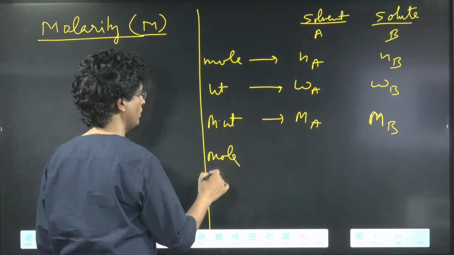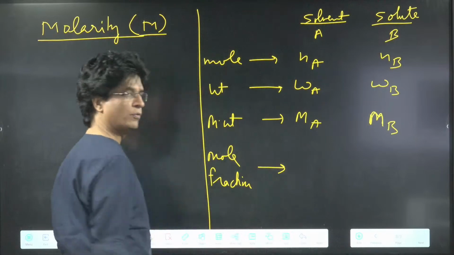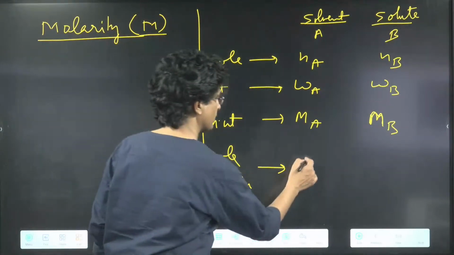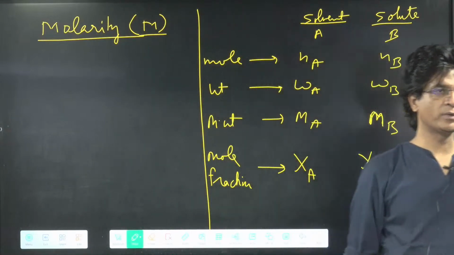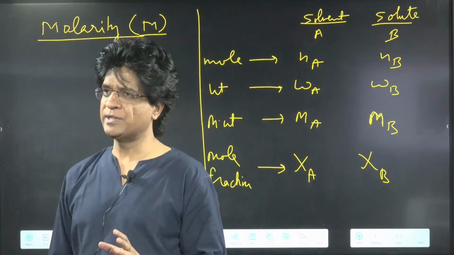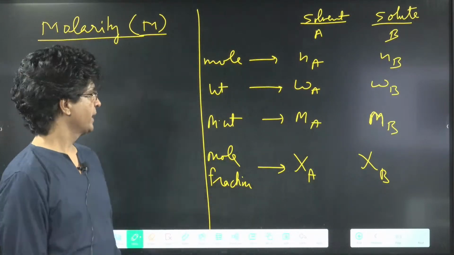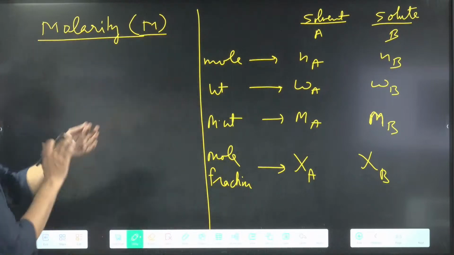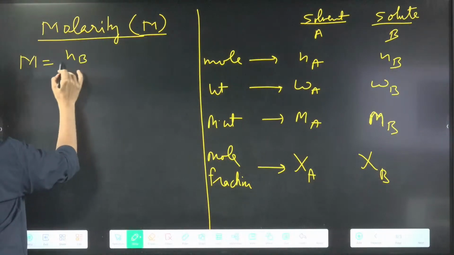And then there is something called mole fraction. I'll teach you later on. Mole fraction will be written as xi A and xi B. It's not XA, XB. That's not the right terminology. It's xi A, xi B. Is that clear?